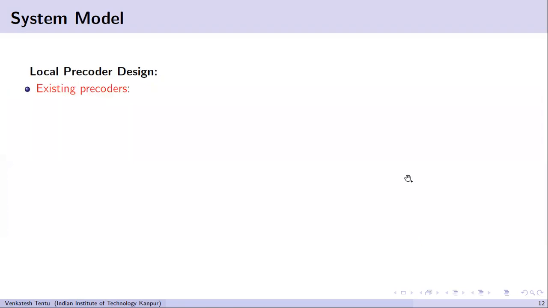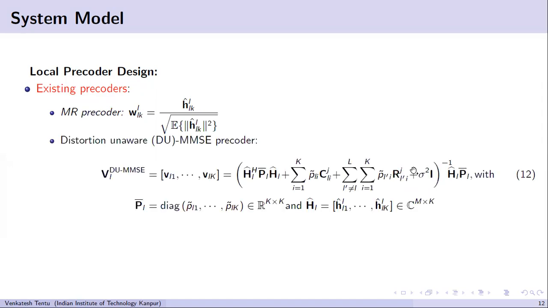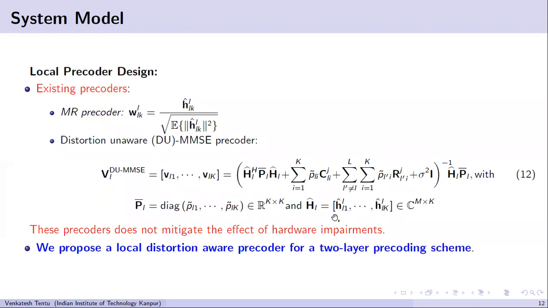Now we'll see the local precoder. We have seen the large scale fading precoder. Now we are seeing a local precoder design. The existing precoders are MR, which is used in most of the works, and also distortion unaware MMSE precoder, which is also shown in a lot of existing works and has shown a lot of improvement. However, these precoders do not mitigate the effect of hardware impairments. So to mitigate the impact of hardware impairments, we are proposing a distortion aware local precoding scheme.